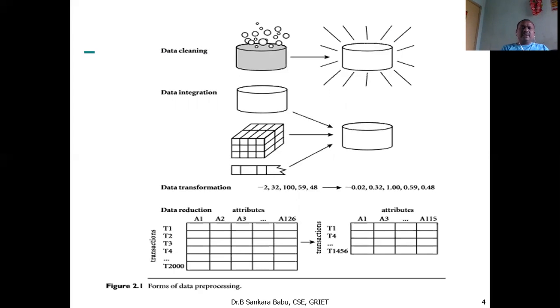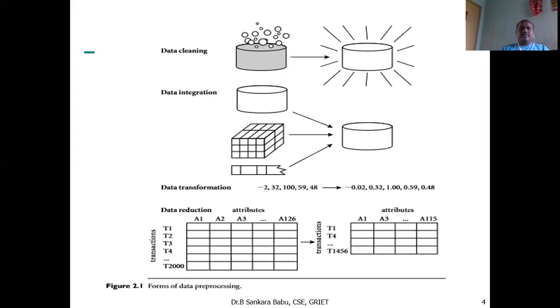This diagram shows the first step, data cleaning. The data is incorrect, and after applying the data cleaning technique it is properly arranged: how to fill the missing values, how to avoid inconsistencies, how to avoid noise. Noise is when some attributes have incorrect values. That is called noise. This is the first step, called data cleaning.